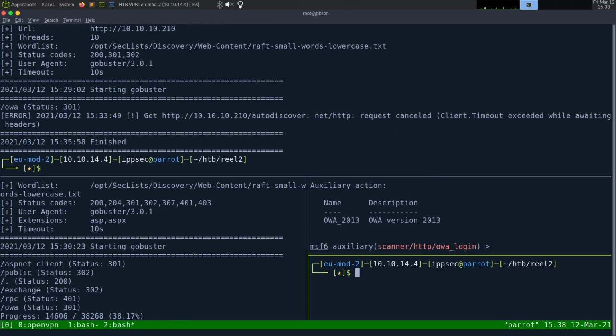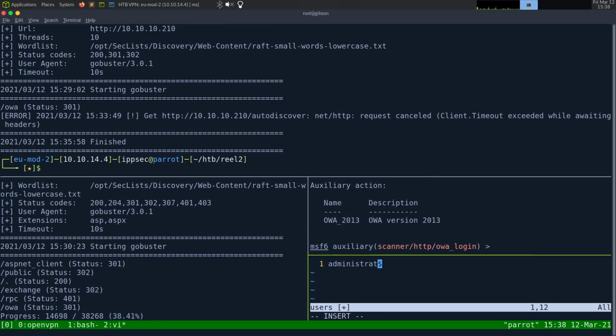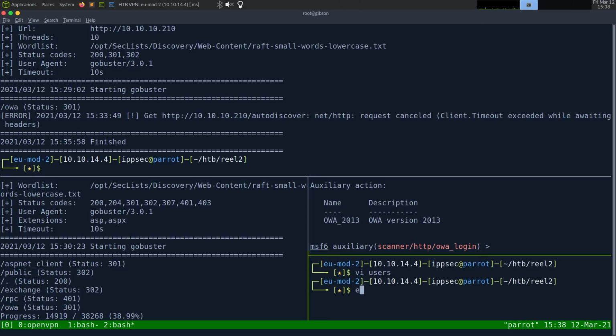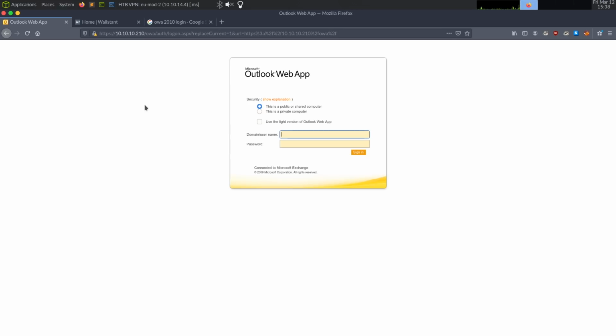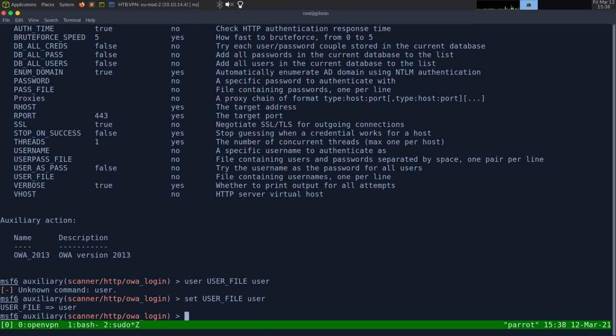But I'm going to use OWA login, and we can show options, and I'm going to do something. Let's do the users. Let's see, administrator, guest, IPsec, does not exist. So what I want to do is have it say administrator is a valid account, or guest. Sometimes they rename administrator. That's why I do both administrator and guest. But this just validates that our user enumeration is working. So we can say set user file, user, I think is what I called it. Set user file user. Set password.